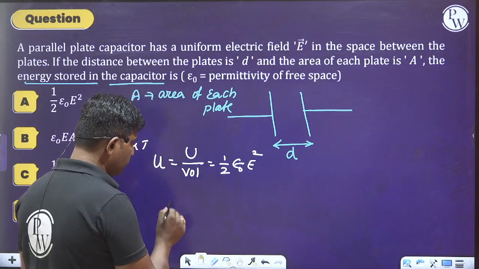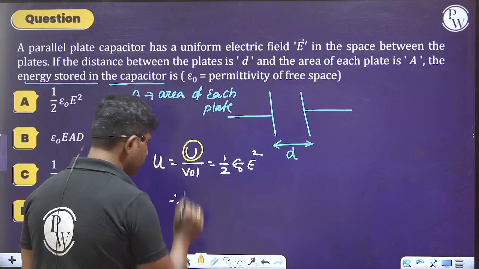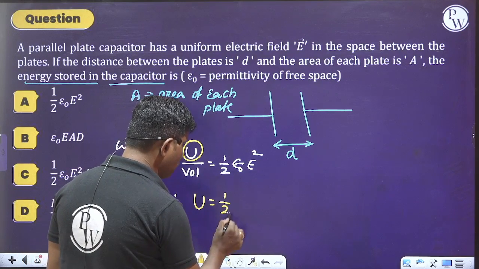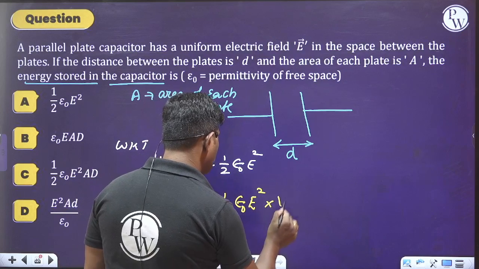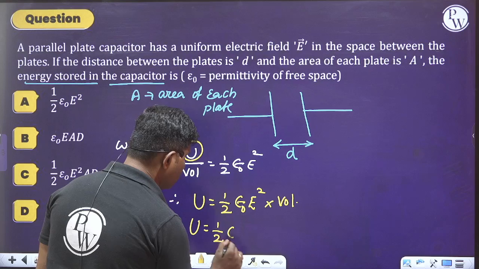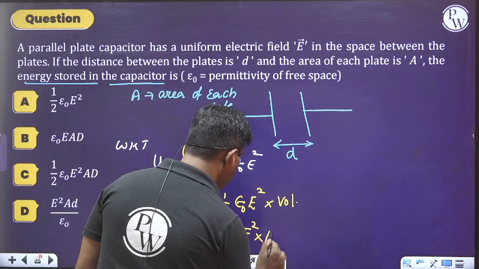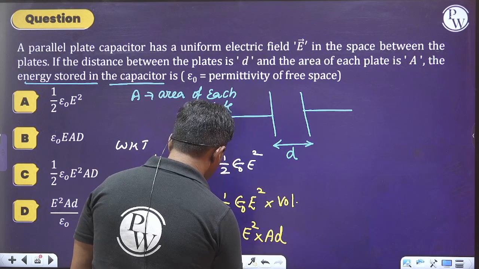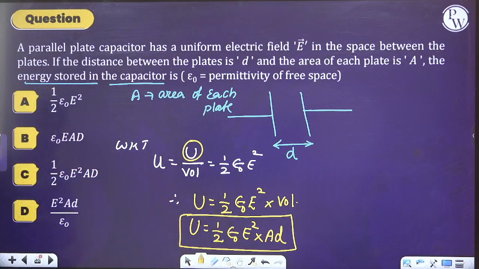They are asking only for energy, U. Therefore, U equals half into epsilon naught into E square into volume. Volume can be written as area of each plate into the distance between the two plates.